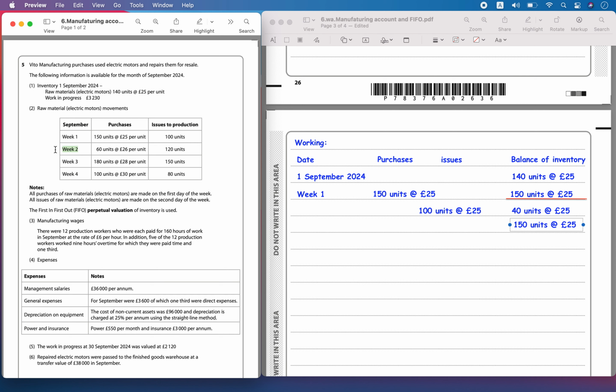Then in week 2, 60 units at 26 were purchased further, so you go and write that.